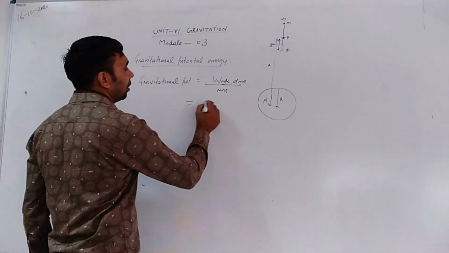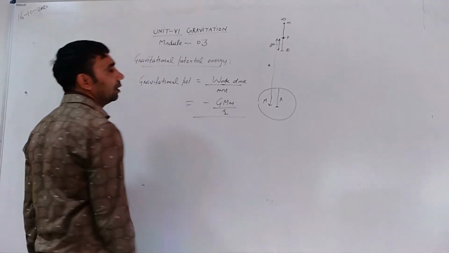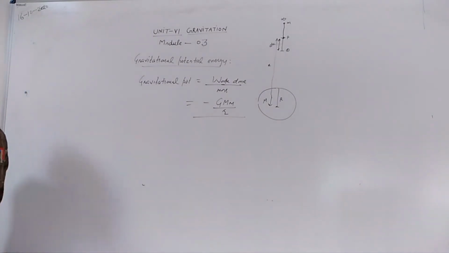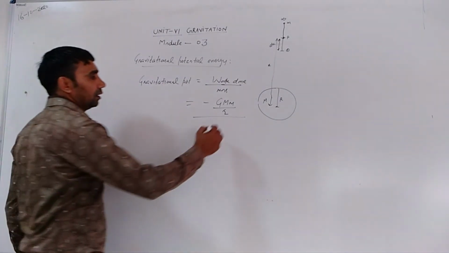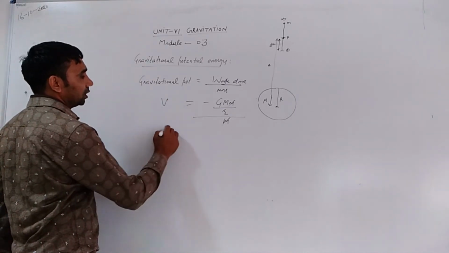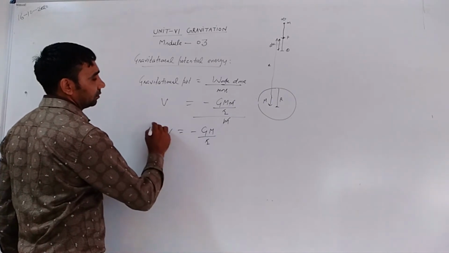Work done, as we know, is minus GMm divided by r, divided by the mass of this body that is taken from infinity to a particular point, and the mass of the body m cancels out. So gravitational potential is equal to minus GM upon r.